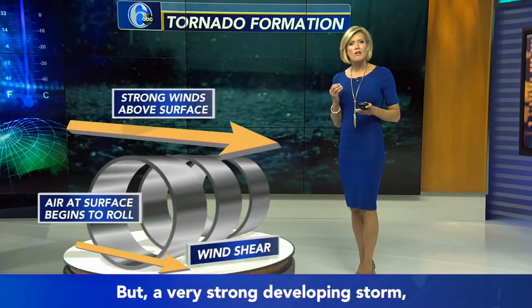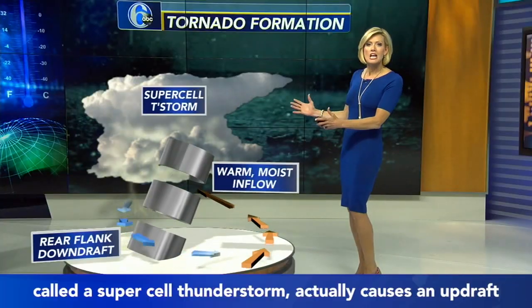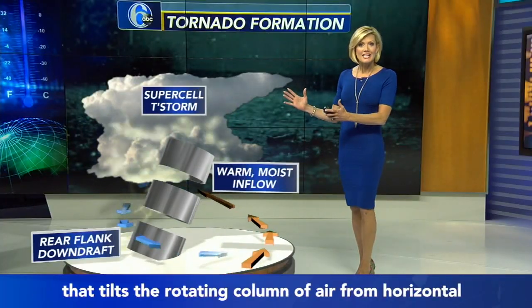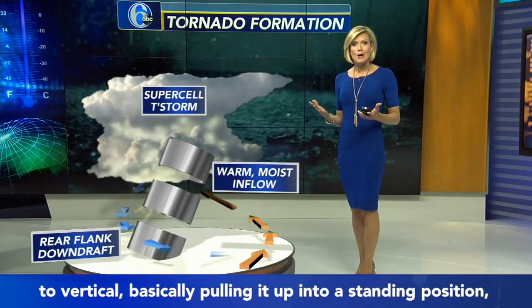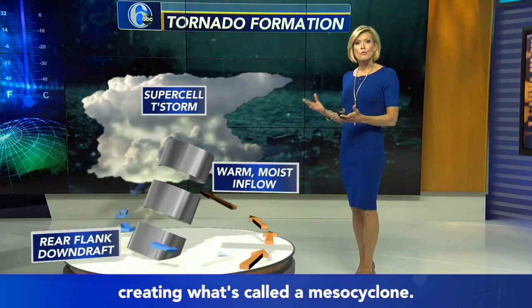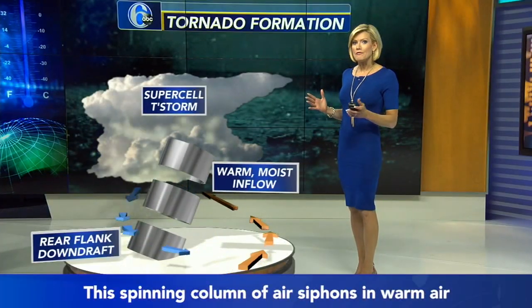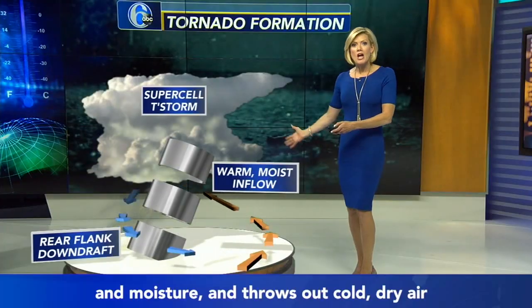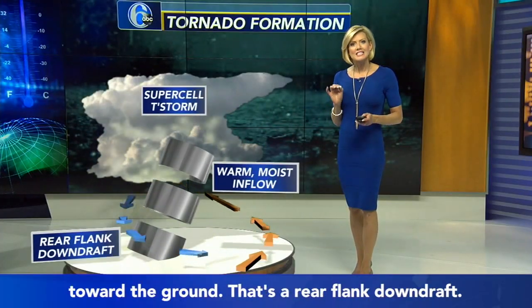But a very strong developing storm called a supercell thunderstorm actually causes an updraft that tilts the rotating column of air from horizontal to vertical, basically pulling it up into a standing position, creating what's called a mesocyclone. The spinning column of air siphons in warm air and moisture and throws out cold, dry air towards the ground. That's a rear flank downdraft.